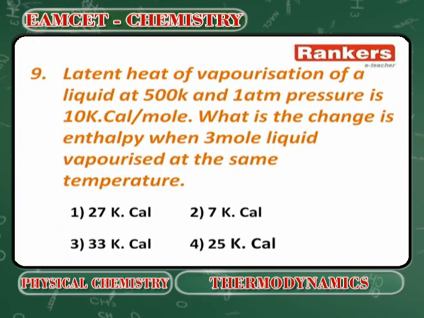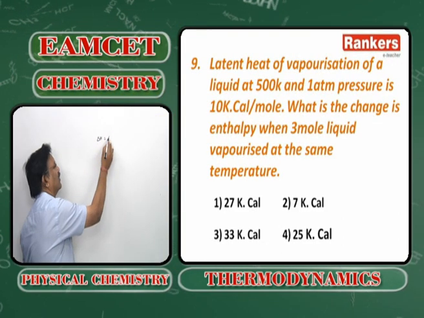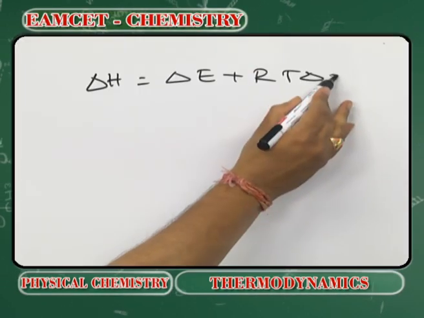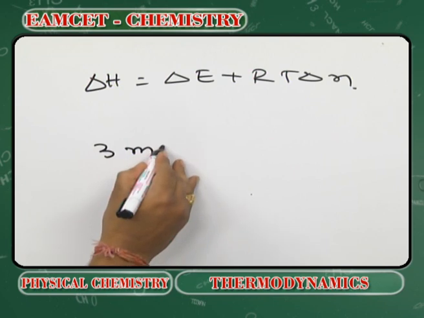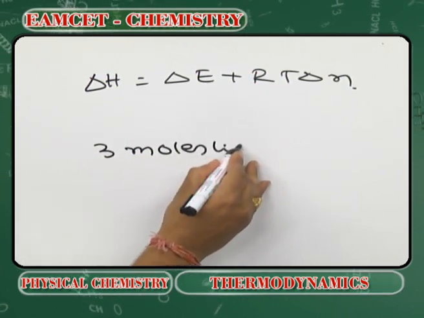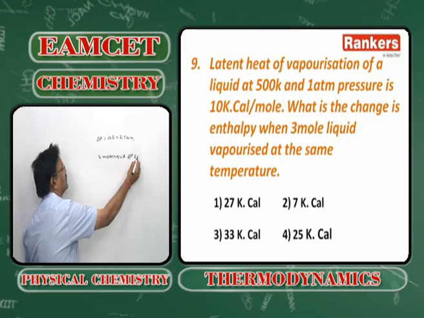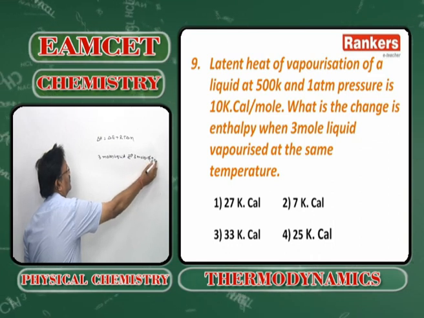Next question. Here, what is the point? Delta H is equal to delta E plus RT delta N. Here 3 moles of the liquid, by undergoing vaporization, forms 3 moles of the gas.